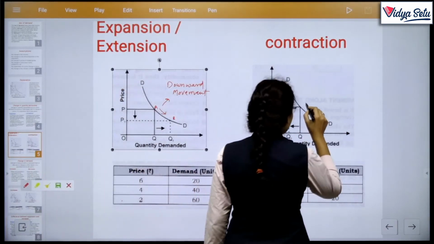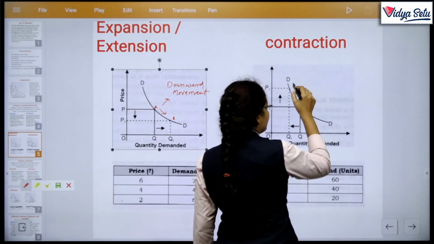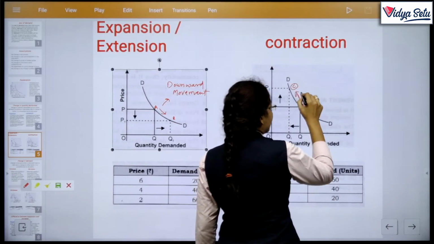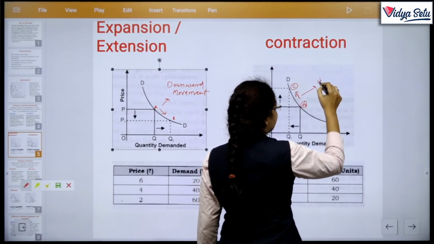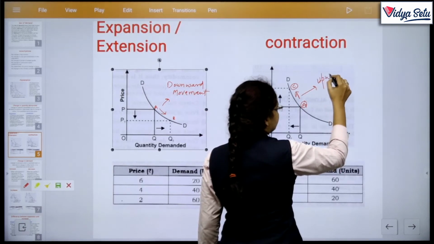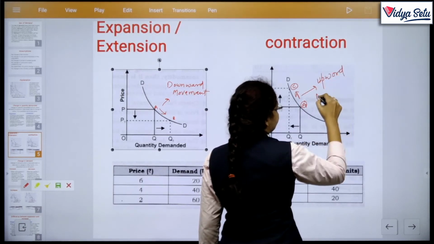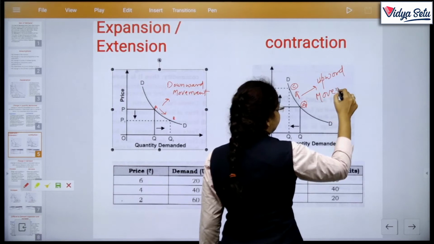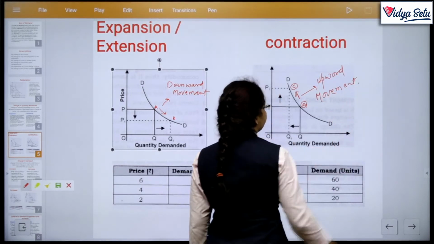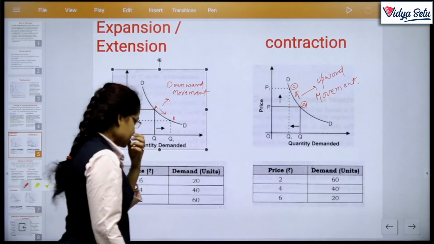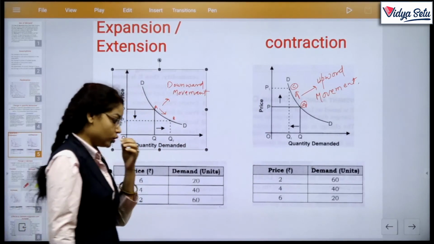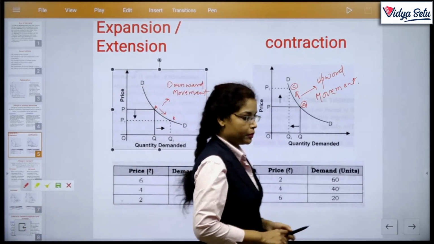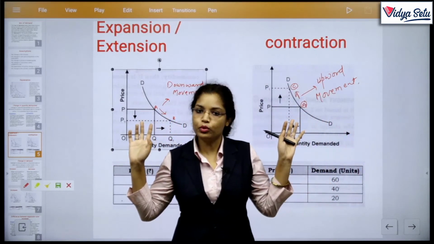And if we are on A and if we move to C, then we are on upward movement. Now, if the examiner asks you about the movement along the same demand curve, you have to explain both concepts.